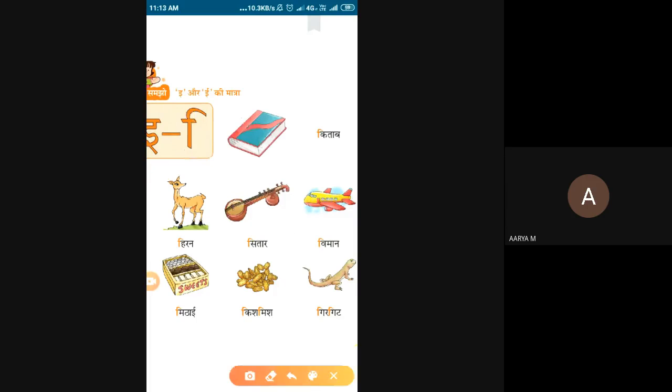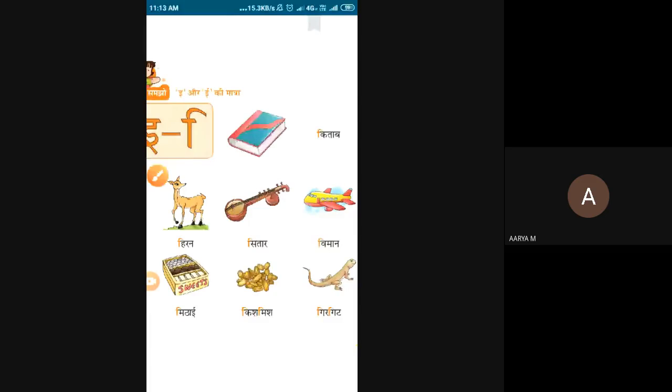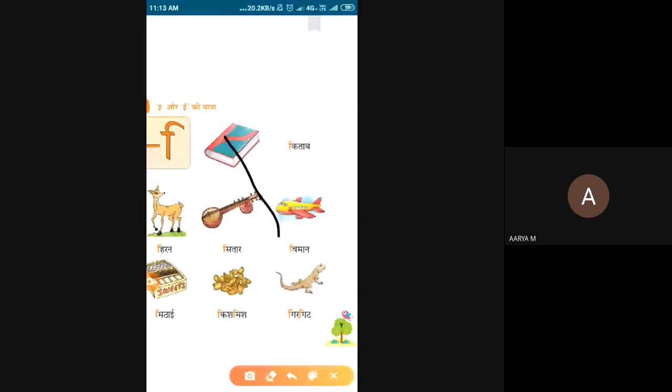Whatever consonant you take. Na means, we are adding the sign here. Na, in plus e, ni. So this is the main concept of E ki matra. Whenever you add the sign to the letter, you have to add the pronunciation also.